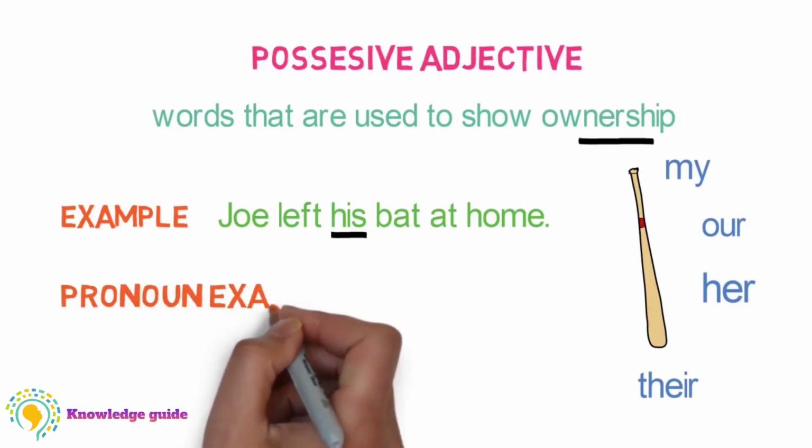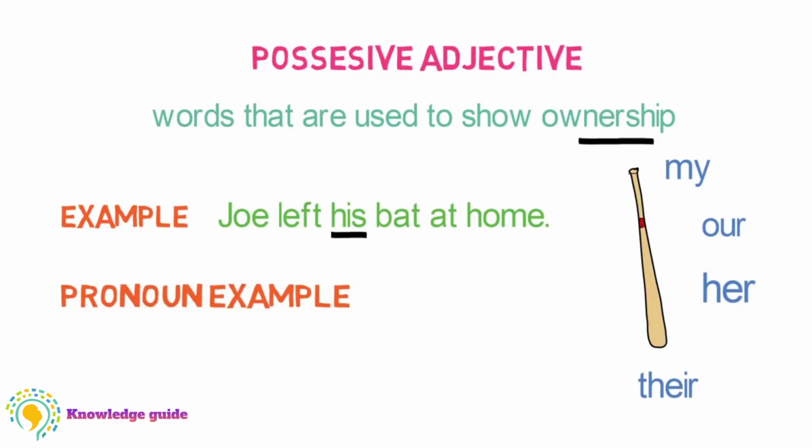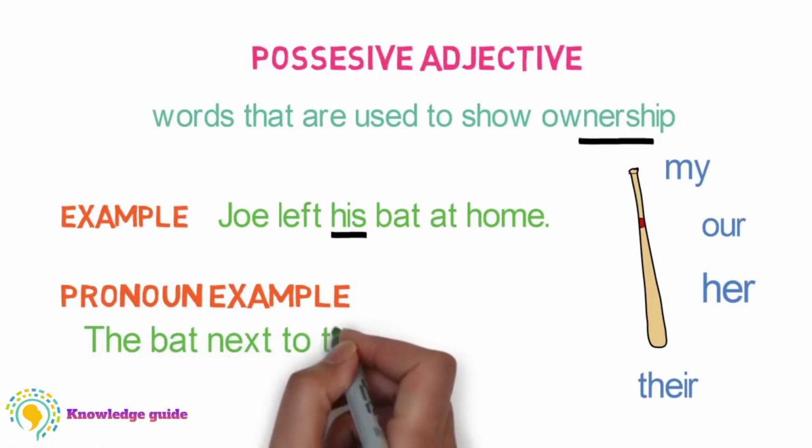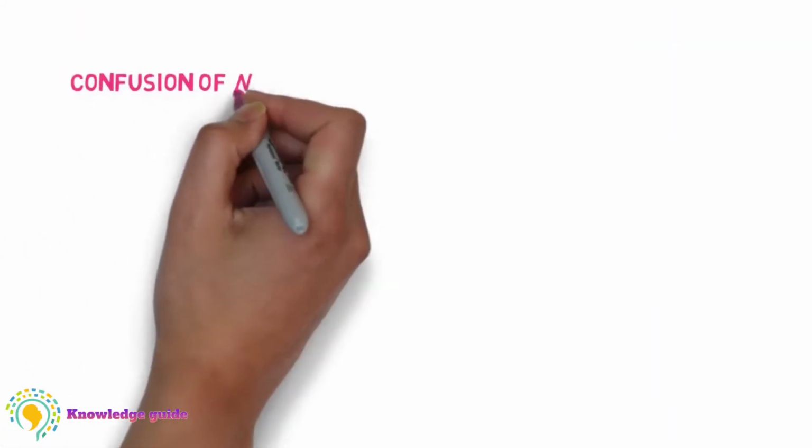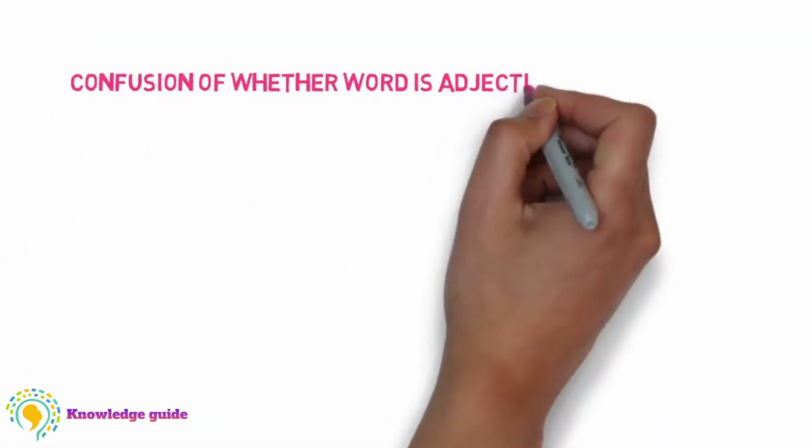A pronoun example is, the bed next to the window is his. Here, the word his is not describing a noun, it is replacing it, so it's a pronoun. So now you may have understood the difference between possessive adjectives and possessive pronouns. Now let's remember the confusion between adjectives and pronouns.